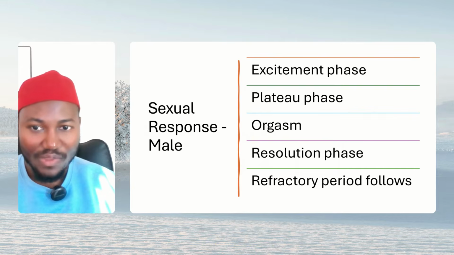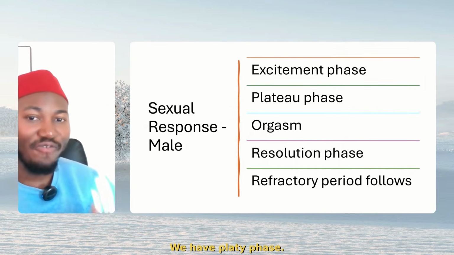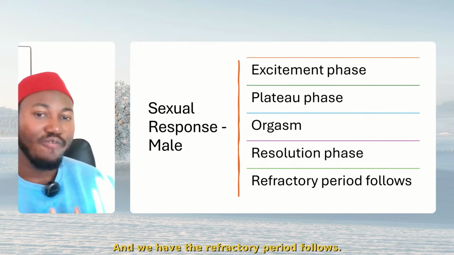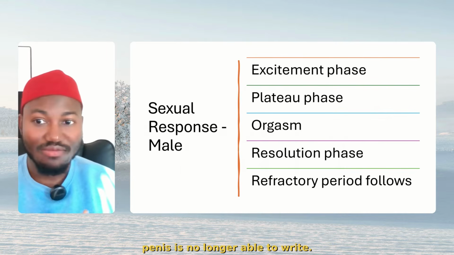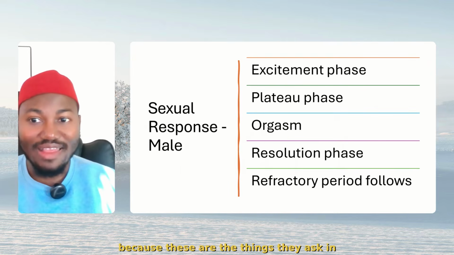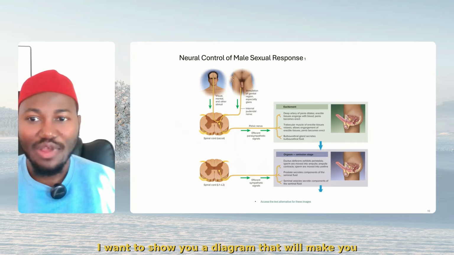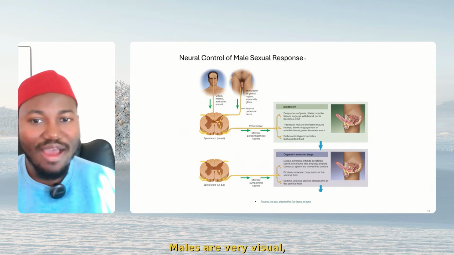Extremely important. Now, when you are talking about sexual response, male, we have excitation phase, we have plateau phase, we have orgasm phase, and we have the resolution phase, and the refractory period follows. Resolution phase is usually that phase where the penis is no longer able to rise. All right? But remember all these phases because these are the things they ask in questions. Now, I want to show you a diagram that will make you understand properly how these phases work. Males are very visual. You understand?